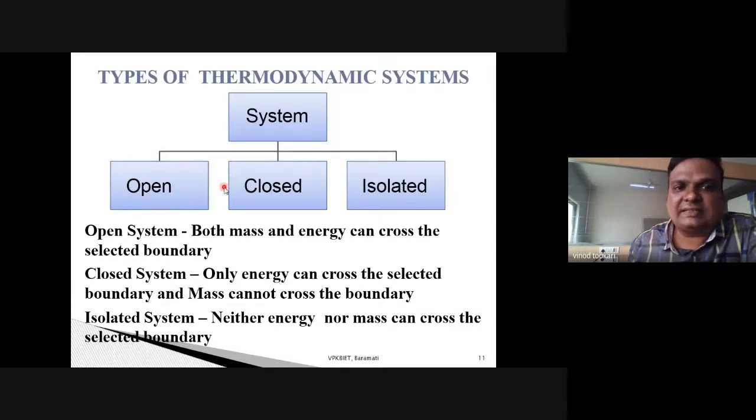Now we have studied this. There are three types of system: open system, closed system, and isolated system. An open system can exchange mass as well as energy with the surrounding. In a closed system, only energy can cross the boundary, but mass cannot cross the boundary. And in an isolated system, neither energy nor mass can cross the boundary.